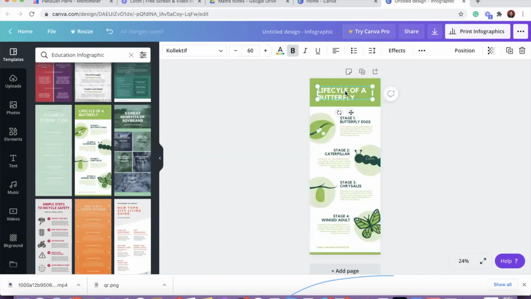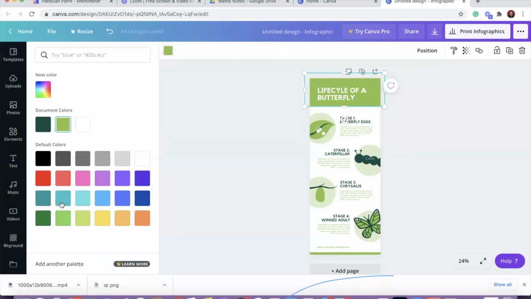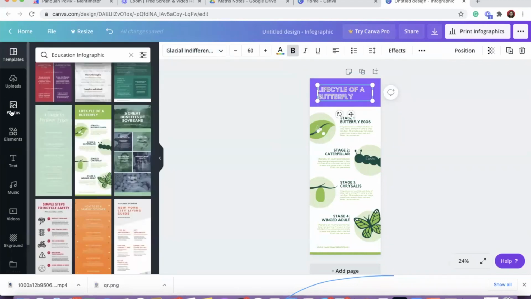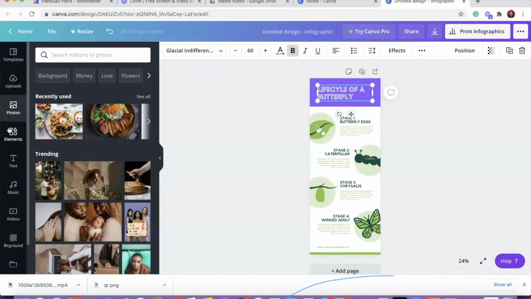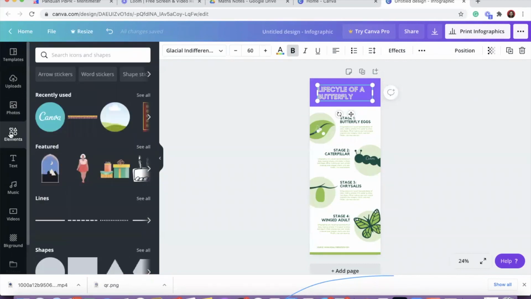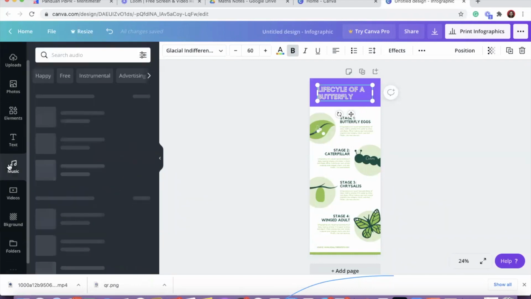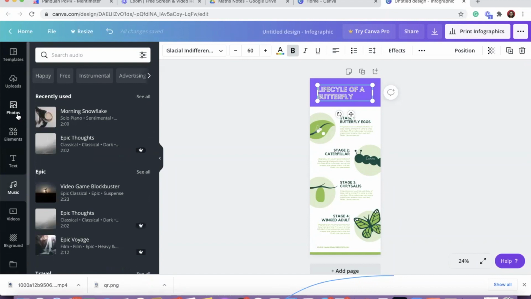Then you just double click on individual elements, or click once, and you will get the properties at the top. So you can change the colors if you want. You can add some effects. And there are other things you can include, like other photos and elements. You want to add text, music, anything you have, and make sure that whatever you use is the one without the crown. The moment you use one with a crown, you cannot download. It will not allow you to download.